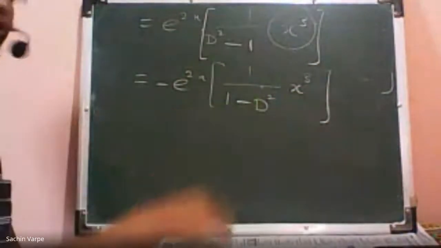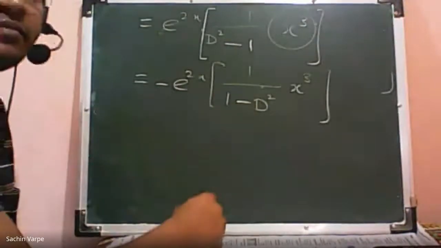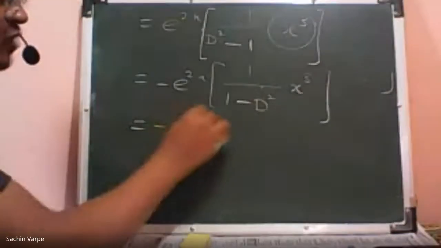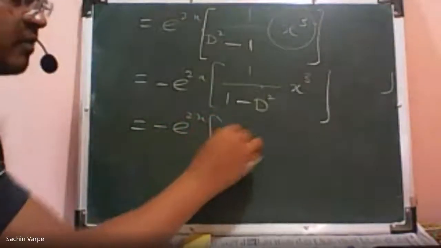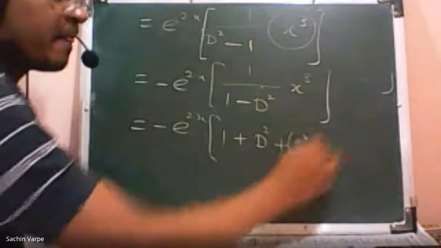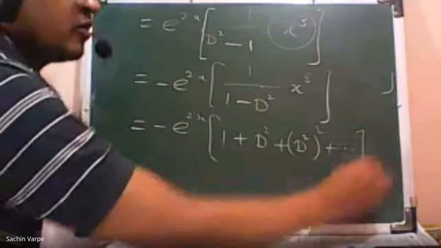So what is p here? p is D square, 1 upon 1 minus p. And now expand using the formula, that is minus e raised to 2x, the expansion is 1 plus p square plus p cube and so on, operated on x cube.